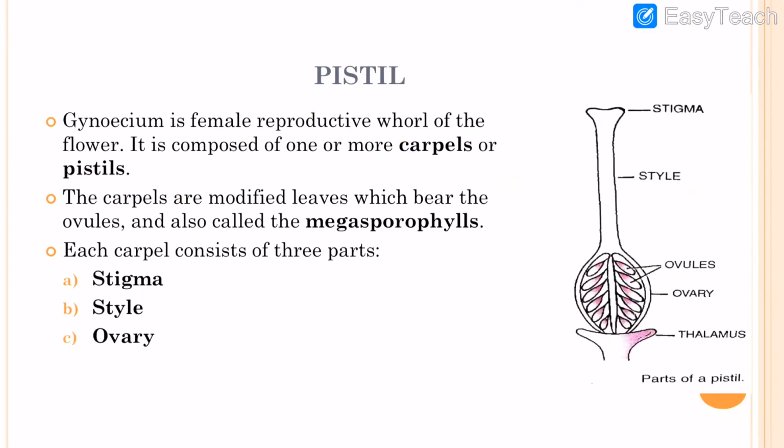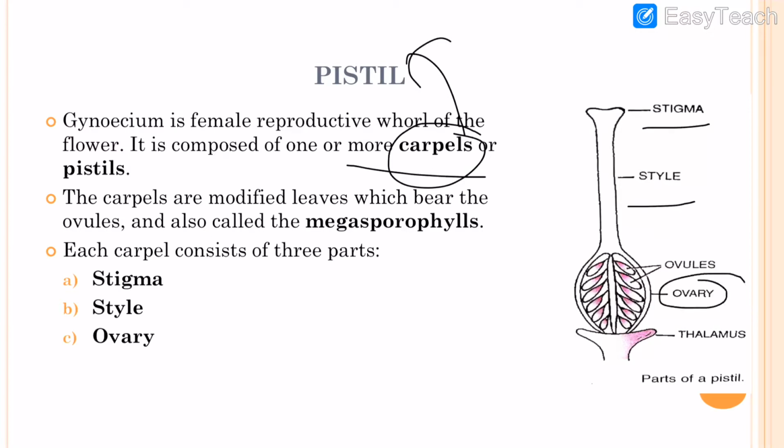Dear students, when we see the structure of the pistil, that is also known as gynoecium, and it is also known as carpel. A single carpel is known as pistil, and it has three parts: stigma, style, and ovary.